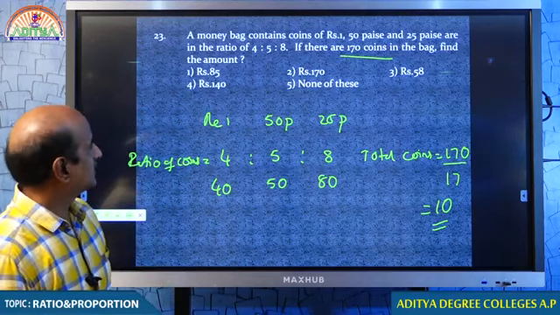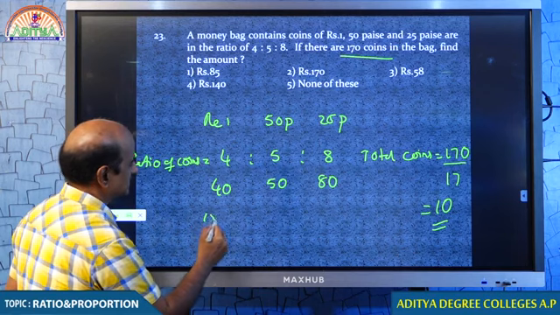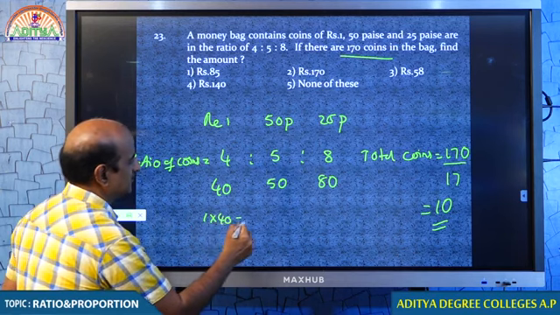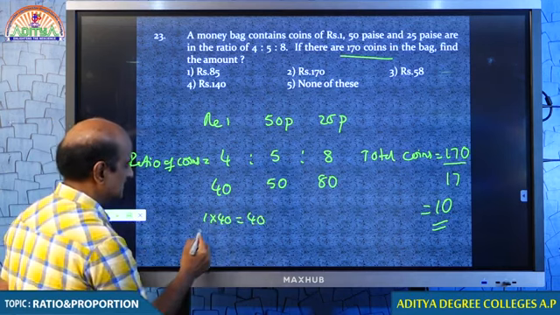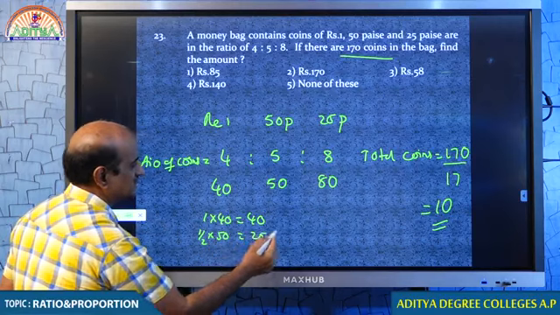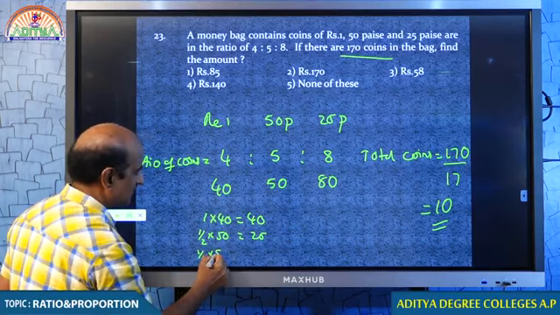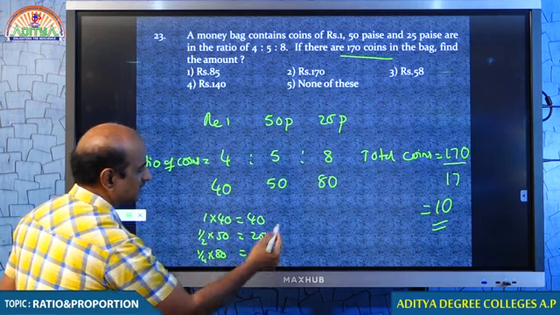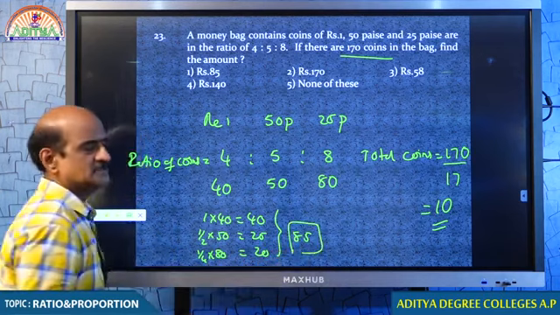What you are asked to find? Find the total amount. What are 40? 1 rupee coins. So we have 40 1 rupee coins, 40 rupees. What about 50? 50 paise coins are 50, so that is 25 rupees. What about 80? 25 paise coins. 1 by 4 into 80, 25 paise, 20 rupees. Therefore, in the bag there were about 85 rupees.